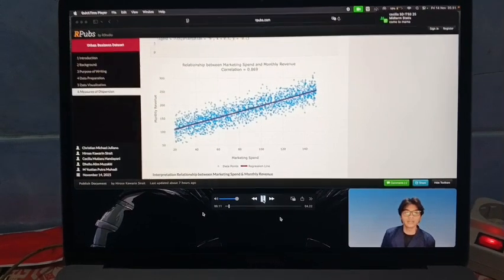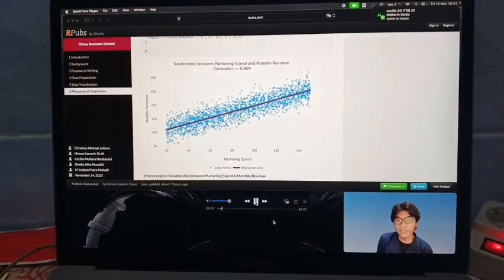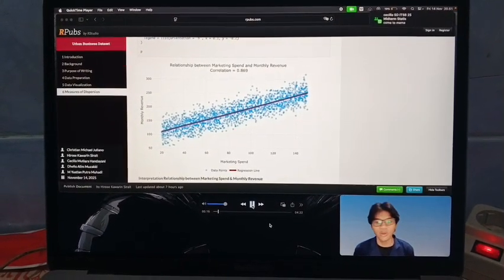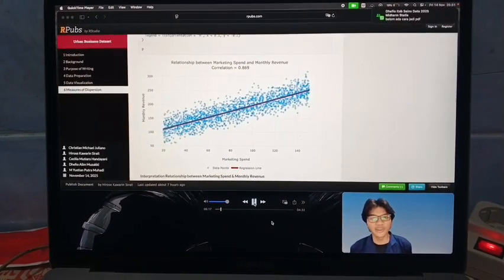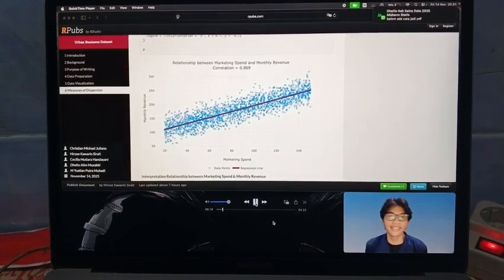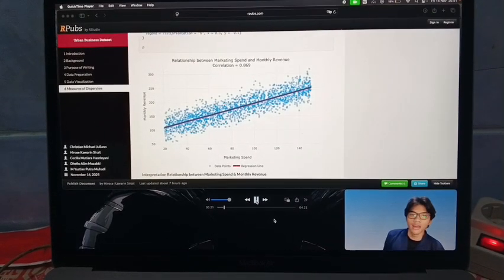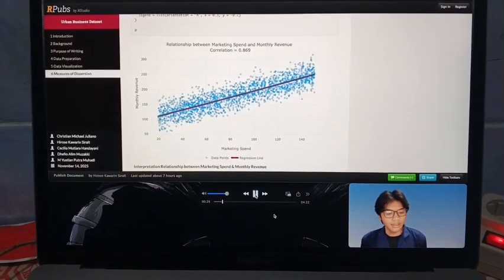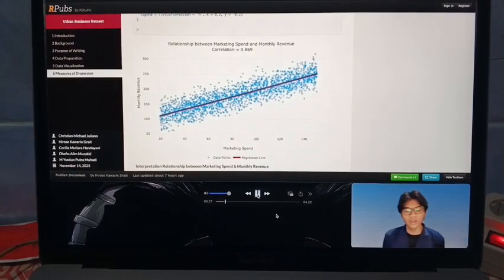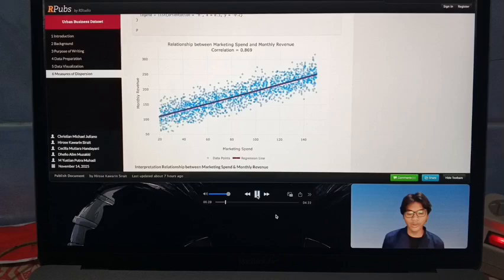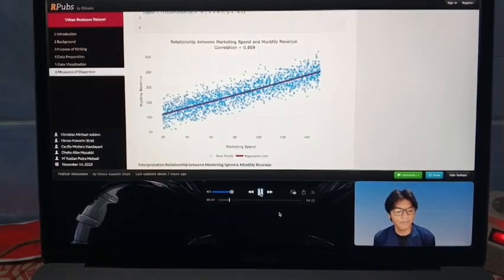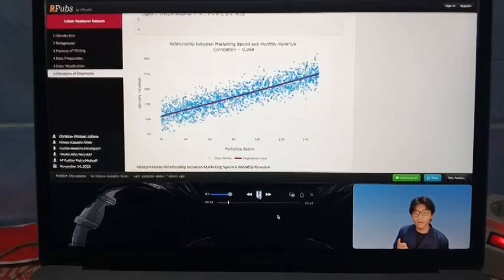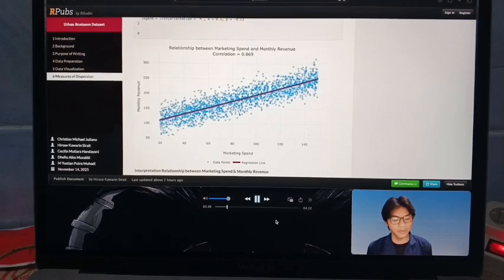This is a scatter plot of the relationship between marketing spend and monthly revenue. The correlation is 0.869. This value indicates a very strong and positive relationship between the two variables, and the graph shows the data points in blue.